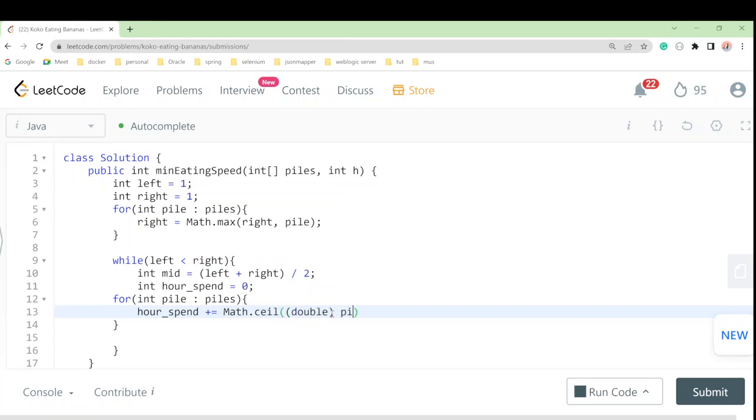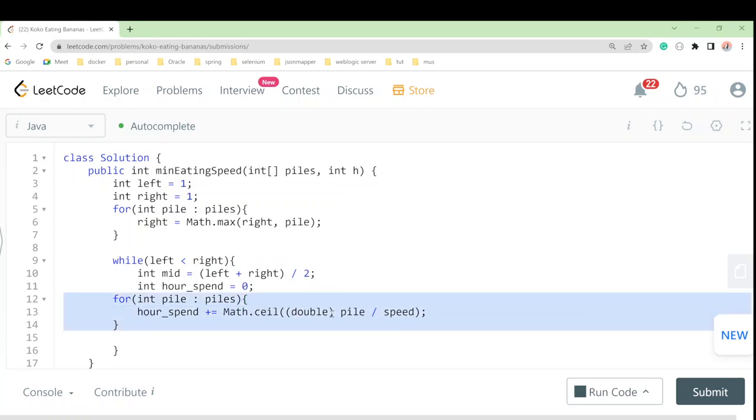So pile by speed, like this we will do. Each pile by its speed, with the ceiling value, will come onto our hour spent. So total time we will get updated each time. Okay, this is done.